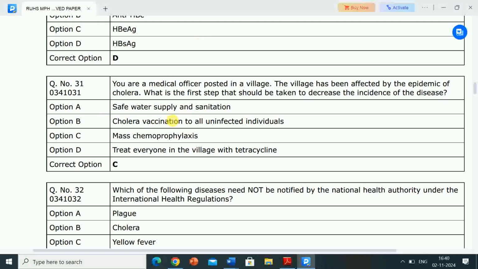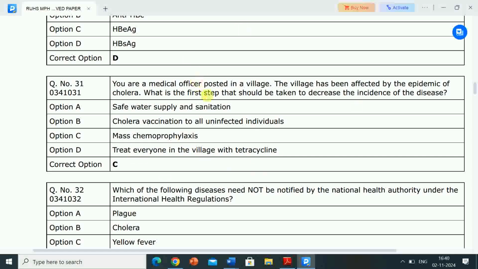Option B, cholera vaccination to all uninfected individuals. Option C, mass chemoprophylaxis. Option D, treat everyone in the village with tetracycline. Correct answer is option C, mass chemoprophylaxis.